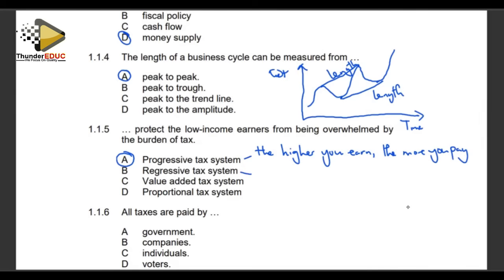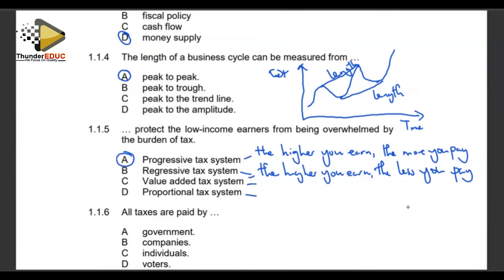Then regressive is the opposite. The higher you earn, the less you pay. That is regressive. Also, value added tax is an indirect tax, which is a tax on consumption.